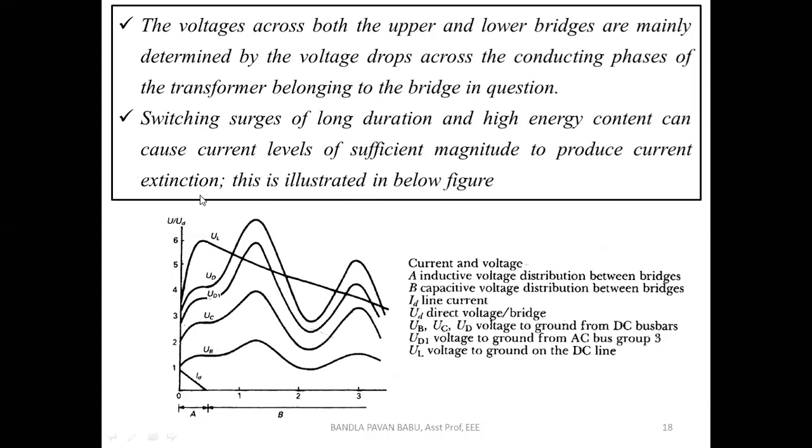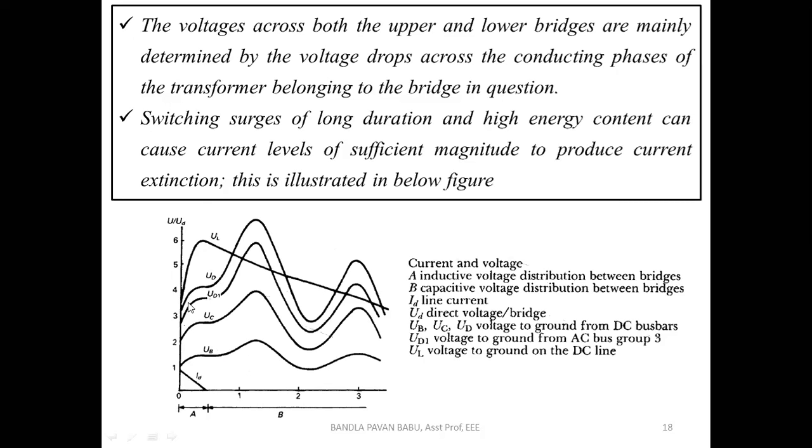Basically, after rectification, the current is traveling to the inverter, entering into the inverter station. This current may get involved with these types of surges. If we are unable to eliminate these surges, they are going to enter into the current waveform and cause some disturbances in the line.